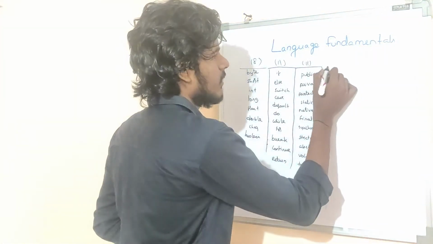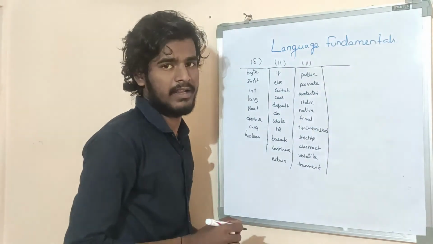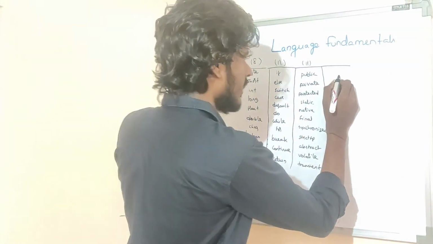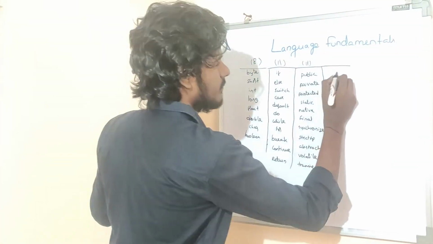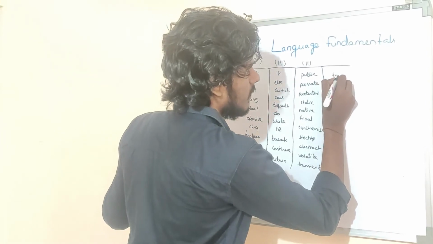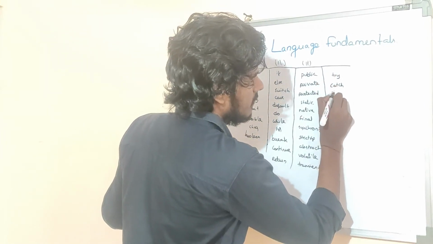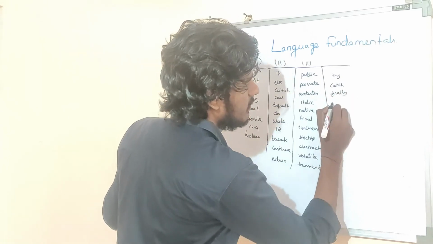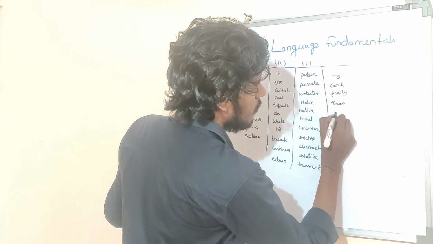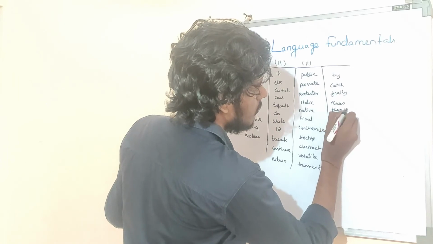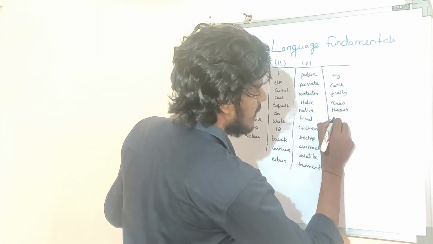Okay, what are the keywords for exception handling? try, catch, finally, throw, throws, assert.